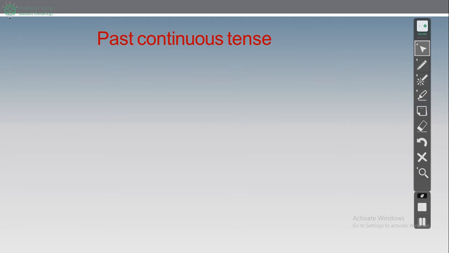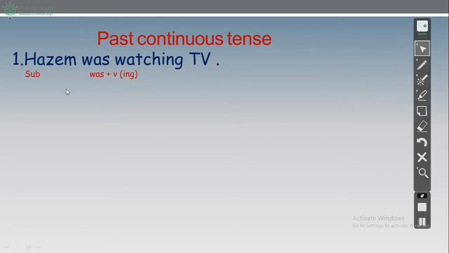Let's see examples. Number 1. Hazem was watching TV. What's the meaning of this sentence? Hazem was watching TV for a period of time in the past. Okay? In Arabic, كان يشاهد. This is the idea.